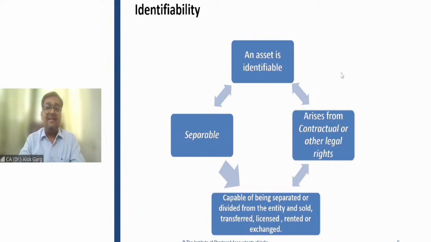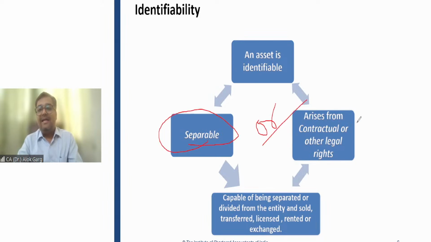Saravanan is saying yes, sir, it is arising from contract. You are right, Saravanan. As I have told you, an asset will be considered identifiable when it is separable, or it is arising from contractual or other legal rights. Disney Hotstar is getting this license to broadcast, which is arising out of contractual or legal rights.